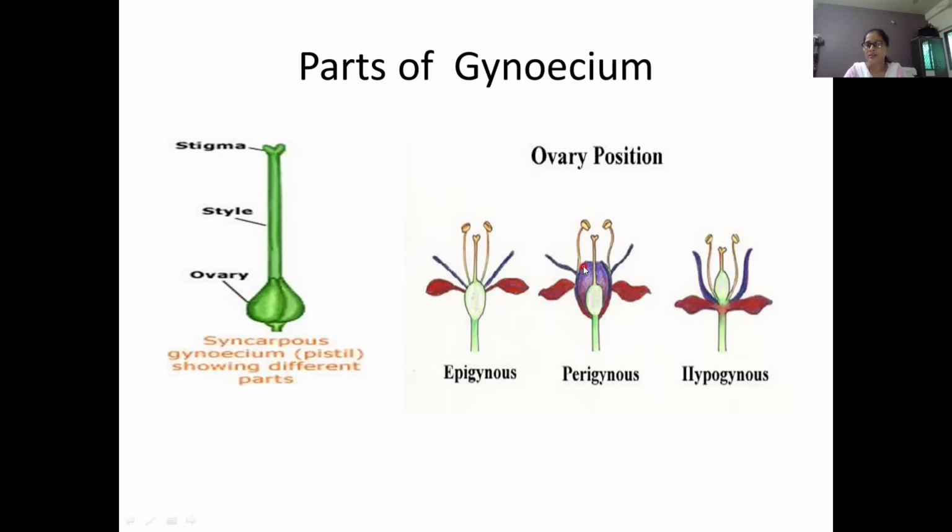In this position, the androecium, gynoecium, petals, and sepals are in a different position than in epigynous. The ovary portion is present in the middle part and is known as perigynous. Then in hypogynous, the ovary is present above all these parts, that means androecium, petal, sepal are below the ovary, and this position is hypogynous.